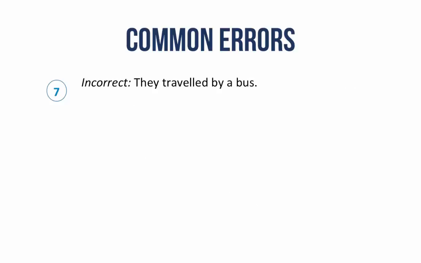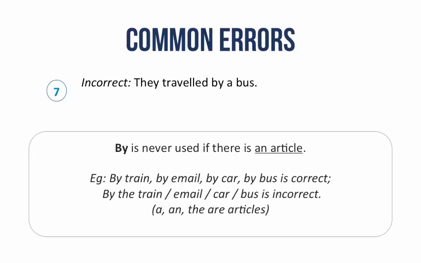Let us now see the usage of the preposition by. The sentence given here, they travel by a bus, is incorrect. This is because by is never used if there is an article. Example, by train, by car, by bus is correct, whereas by the train, by the email, by the car, by a bus is incorrect. Here, a, an, and the are articles. Therefore, the correct usage is they travelled in a bus, or alternatively, they travelled by bus.